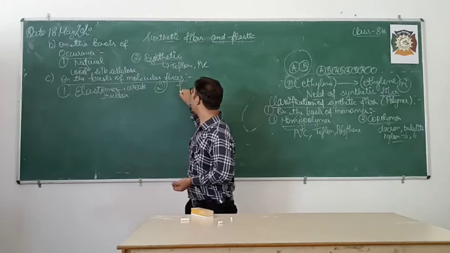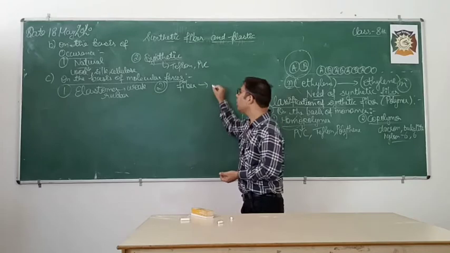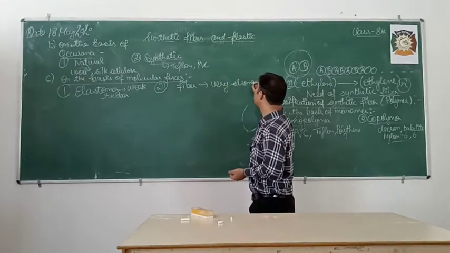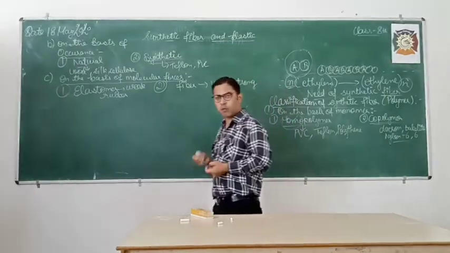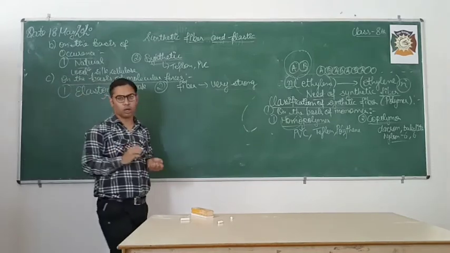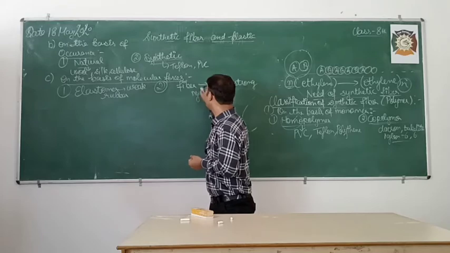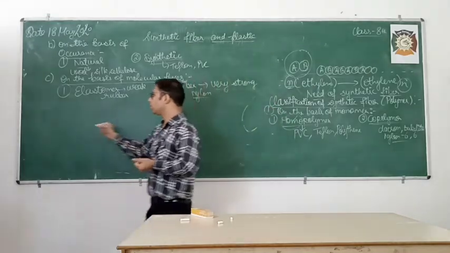Now the next type of polymer is fiber. Fibers are those polymers which contain very strong force between them. Because of the very high or strong force between them, they are very tough and very strong. The example of fiber is nylon. Is it clear?